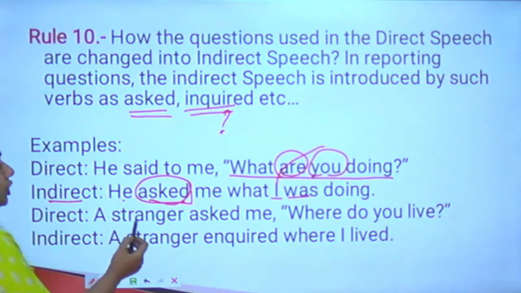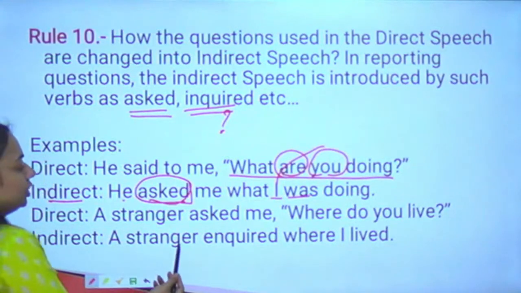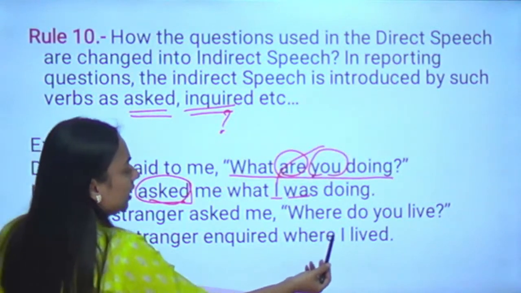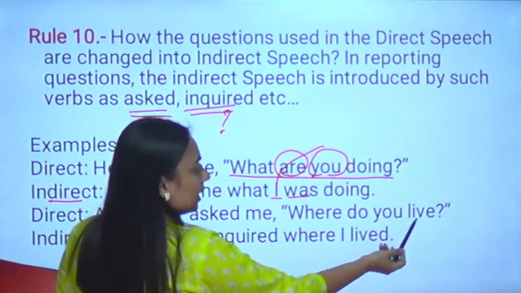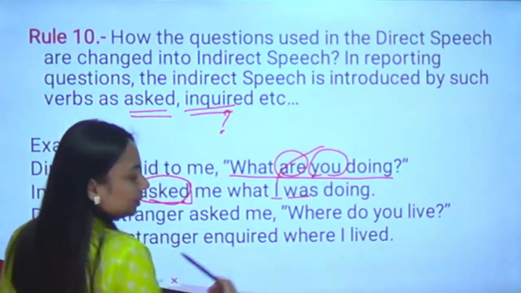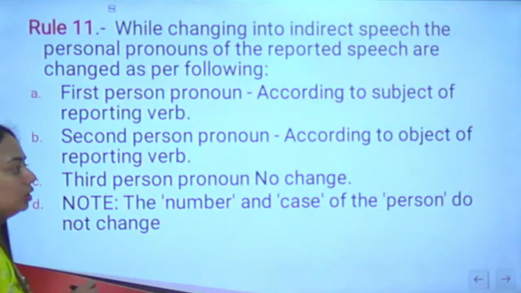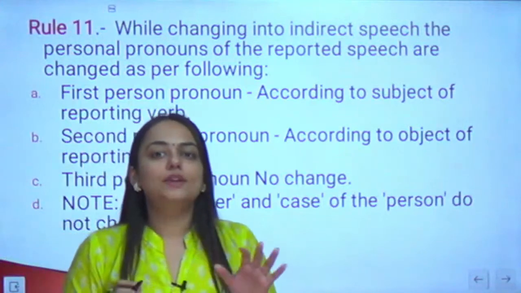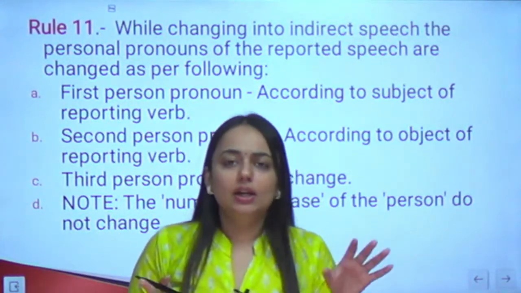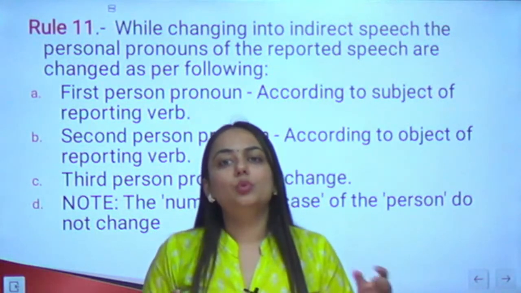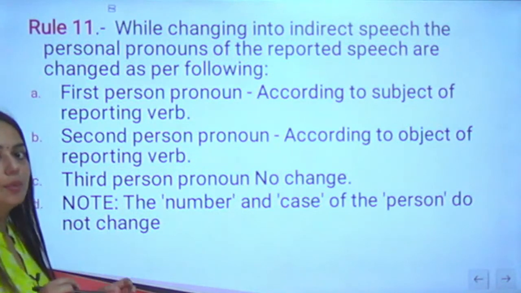Direct speech. A stranger asked me, "Where do you live?" So it will be a stranger inquired where I lived. So live changes into lived. Present, simple present tense into simple past tense. So today we are simply covering up all the rules, right? All the things that I feel are very necessary and on the basis of which you can get questions in the CUET. After this, we may take up some questions in the next class. And you'll definitely have to practice some of the questions.